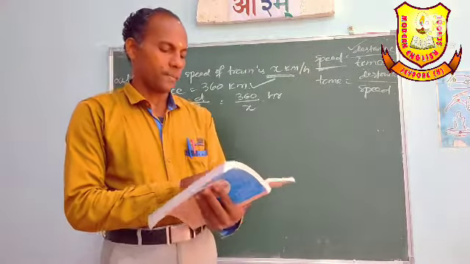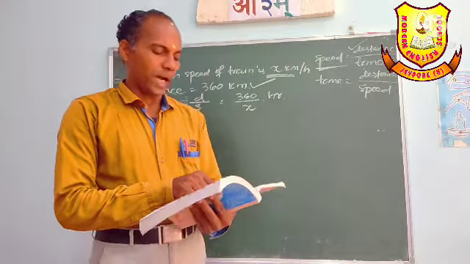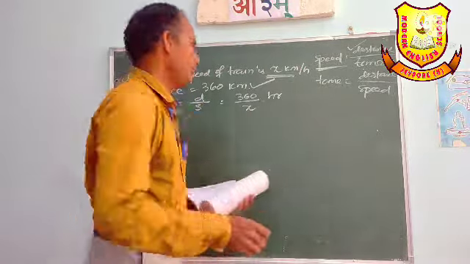Next it is told that if the speed had been 5 km per hour more, what is the new speed?